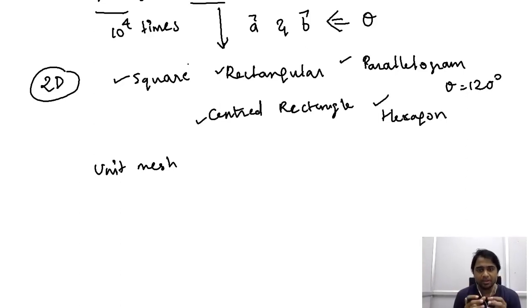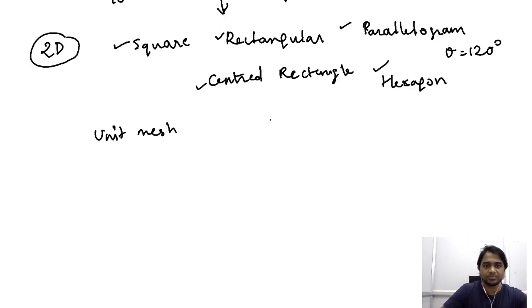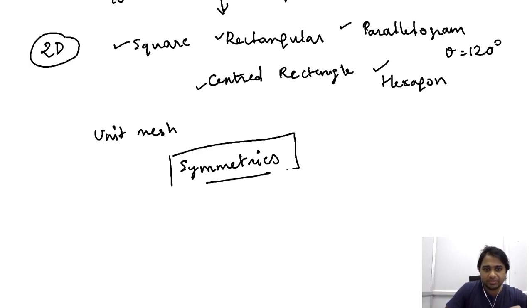Now, when we have a regular arrangement of the atoms, we saw in the previous lecture that it exhibits what we refer to as symmetries. Because of the regular arrangement of the atoms, we have symmetries in the arrangement of the entities within a crystal.